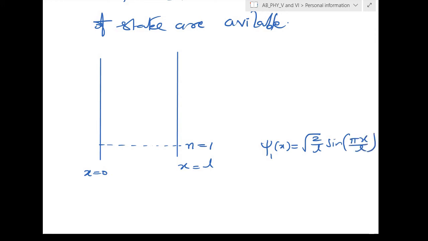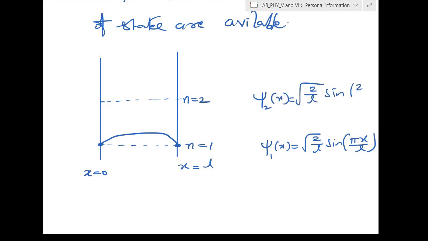This is the sin x graph. So here it has 0 value and here also it has 0 value. In between there is no 0 value. So the sine function will be increasing and then finally decreasing. Then let's draw for n is equal to 2. Then psi 2 of x will be equal to root 2 by L into sine of 2 pi x by L.